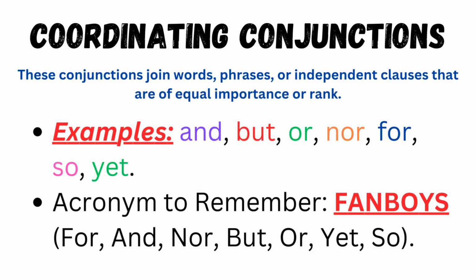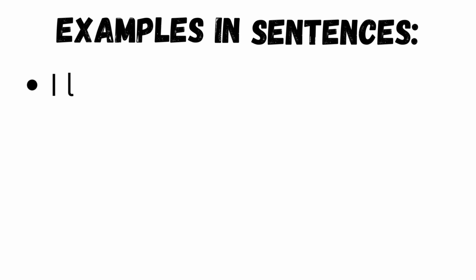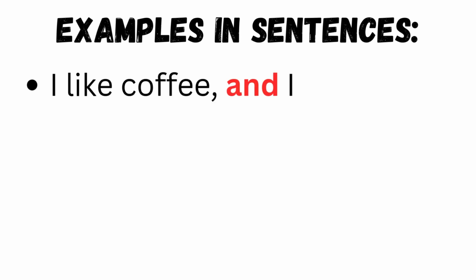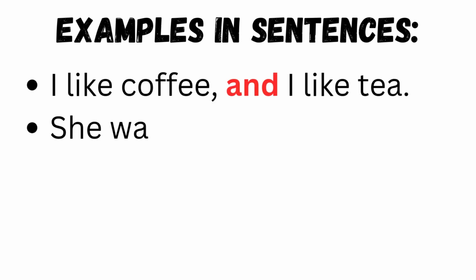The acronym to remember coordinating conjunctions is FANBOYS. F for for, A for and, N for nor, B for but, O for or, Y for yet, and S for so.